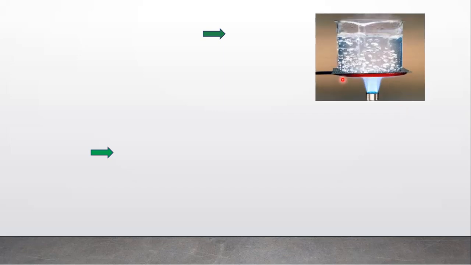Now let us study how these forms of energies are interconvertible. See here, water is taken in a beaker, and when you supply heat to this beaker, then the water inside absorbs the heat and passes into vapor state.